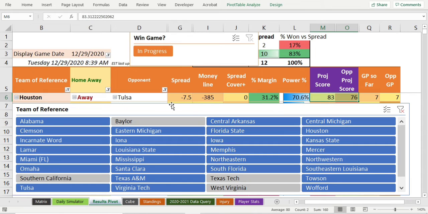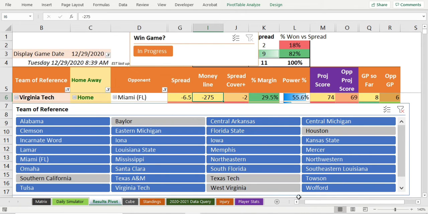I think they're going to win. They are a really good team, but you're just on the road, and with that terrible line you can't do anything with that either. Houston coming off. Virginia Tech at Miami of Florida.